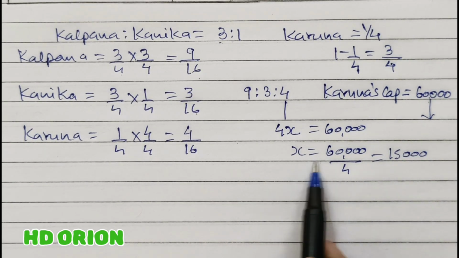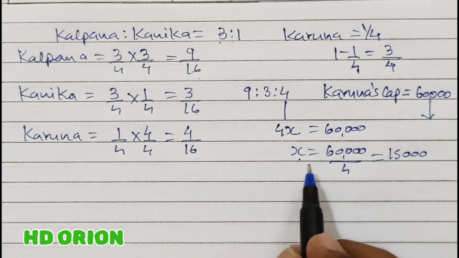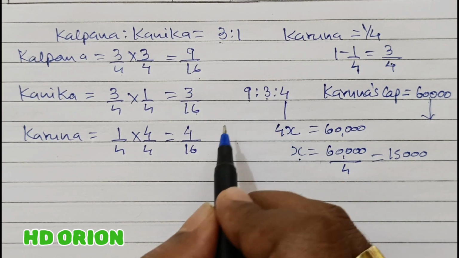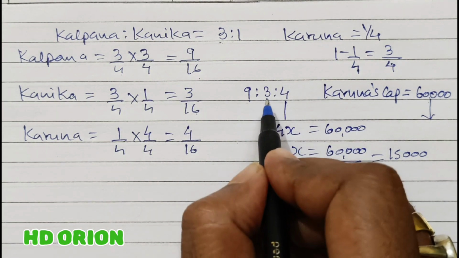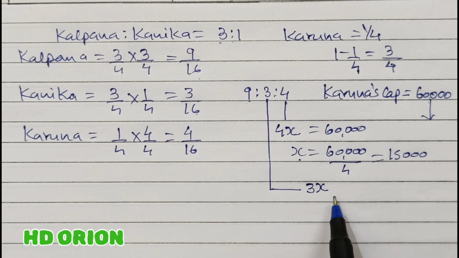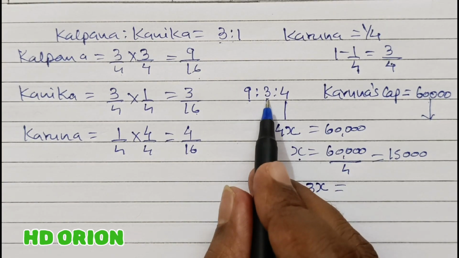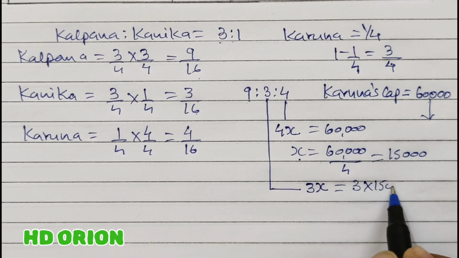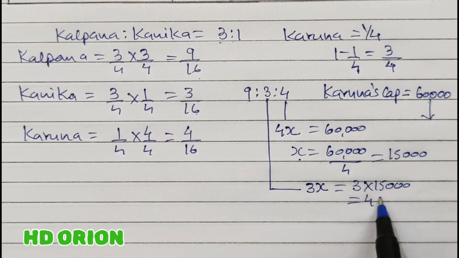That is the value of x. Why have we calculated the value of x? Because we want to find out the closing capital balances of the old partners. Now this person has 3x. So 3x will be how much for partner Kanika? It will be 3 multiplied by 15,000, which is equal to rupees 45,000.